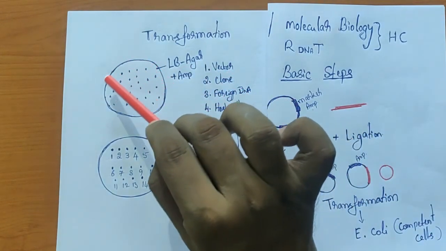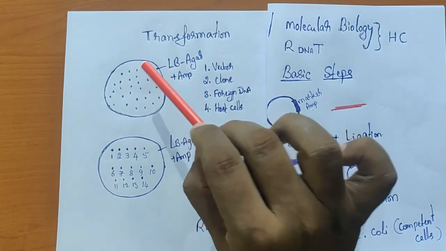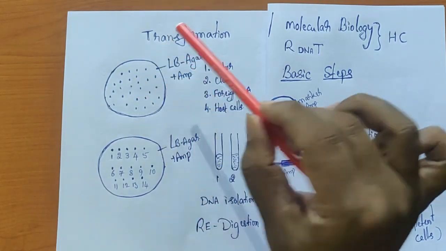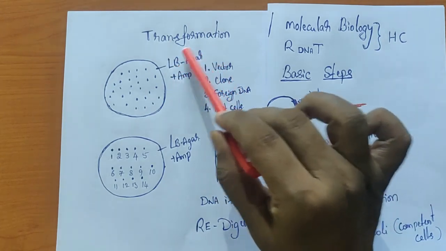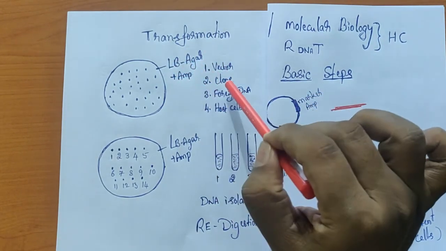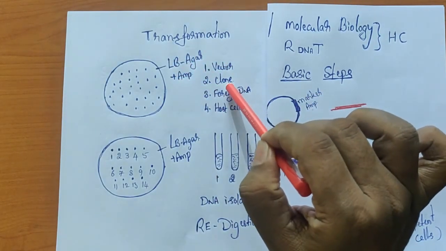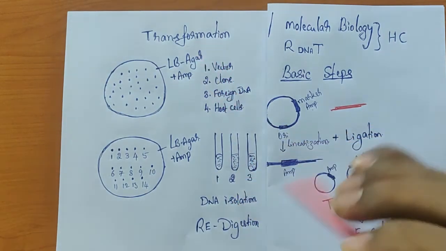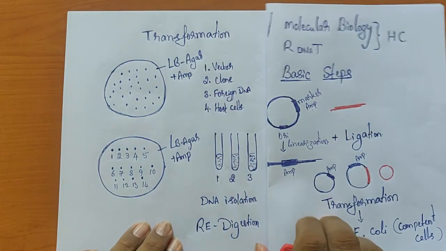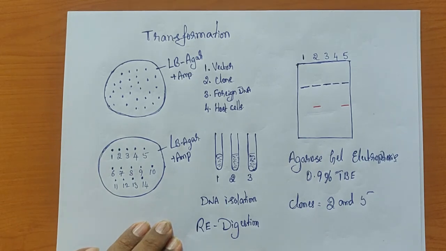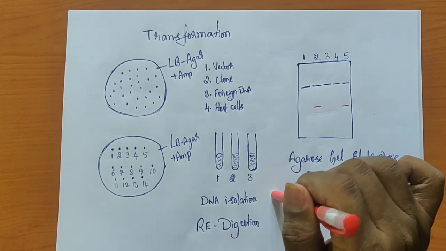So identification of this particular one is the next step. But because of the use of this ampicillin resistant gene, in a transformation the formation of these two species is completely eliminated. Now what is the next step we are going to do?